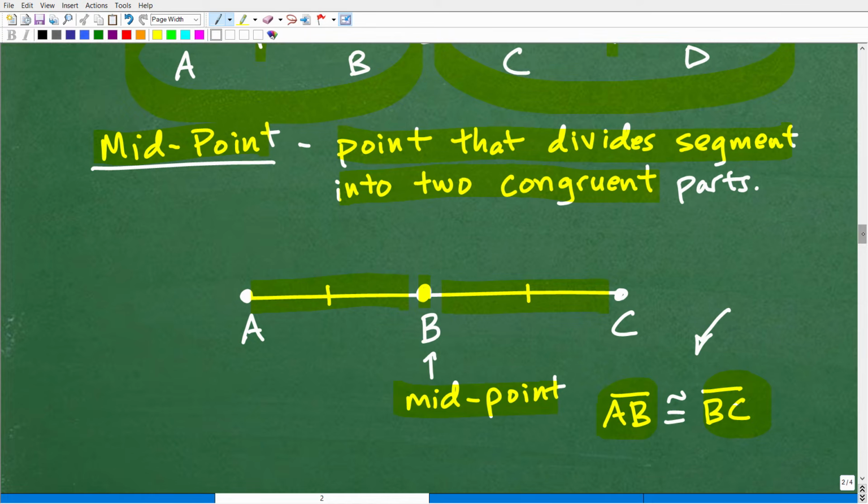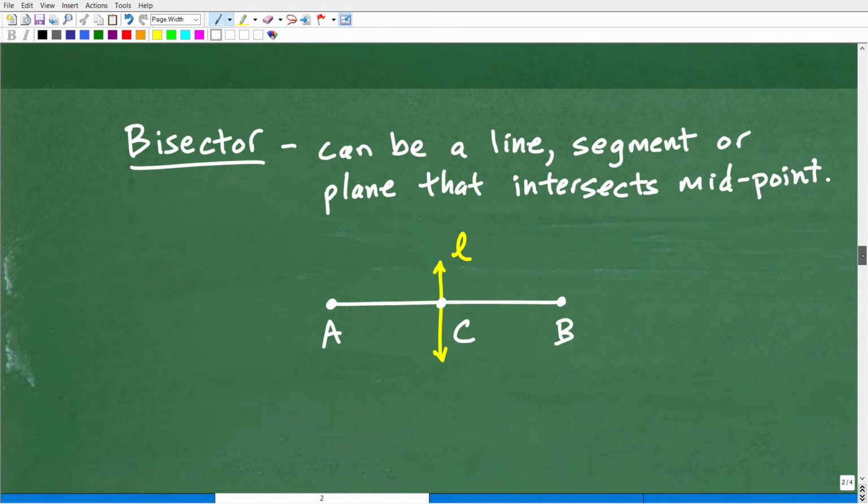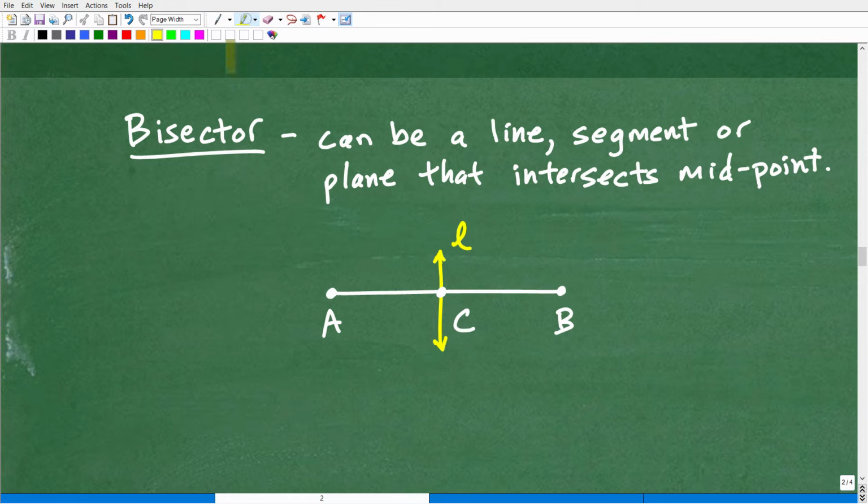All right, let's move forward and talk about bisector. What is a bisector? Well, a bisector can be a line, a segment, or a plane that intersects the midpoint. So here is a line segment AB, and the midpoint, let's say, is C. Now I could go like this to be explicitly clear about that, but let's call C the midpoint, and you can see this line L is intersecting through C, so L would be a bisector.